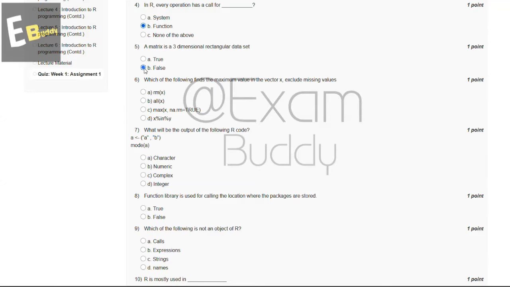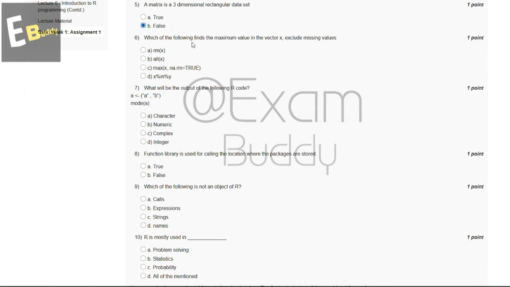And now let's go to question number 6. Which of the following finds the maximum value in the vector x, excluding missing values? The answer to our sixth question is C, max(x, na.rm = TRUE).